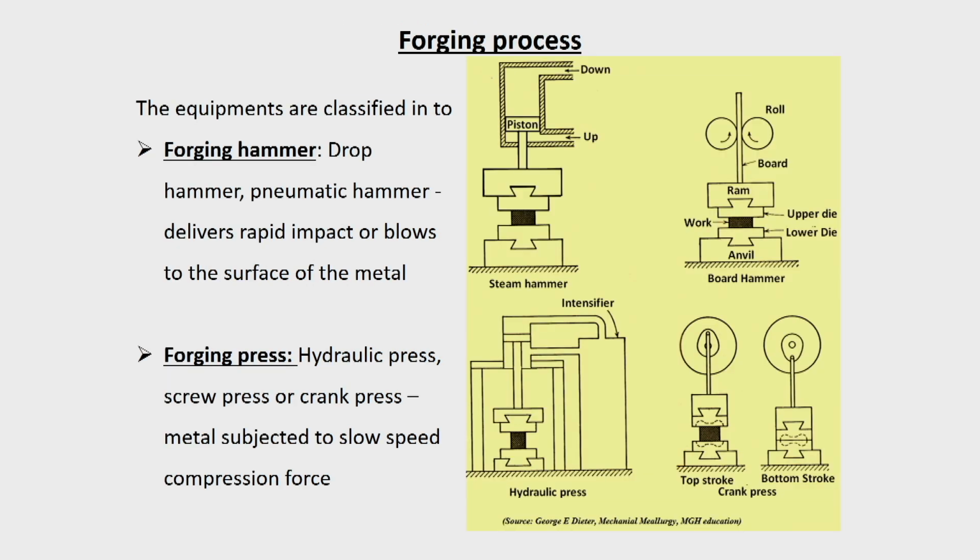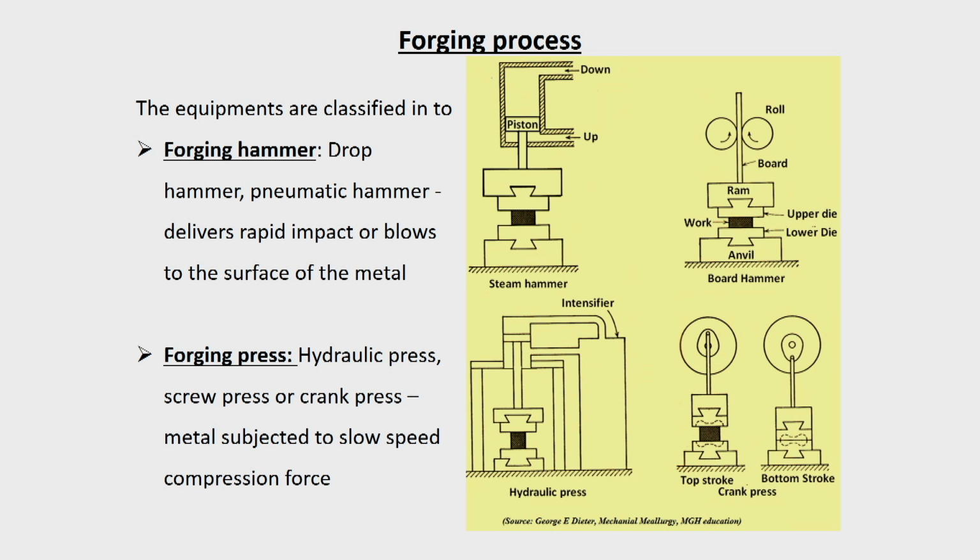When you look at the forging equipment, there are a large number of forging equipments, but the most common are either forging by a hammer or by a press. These are the most general, and in some cases roll forging is also used. But a major part of the forging operation is carried out either by hammer forging or press forging. In hammer forging itself, you can classify it as steam hammer or pneumatic hammer and board hammer.